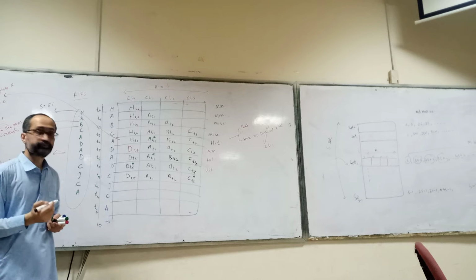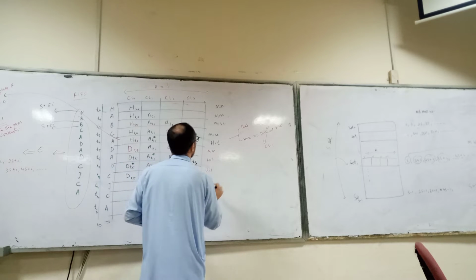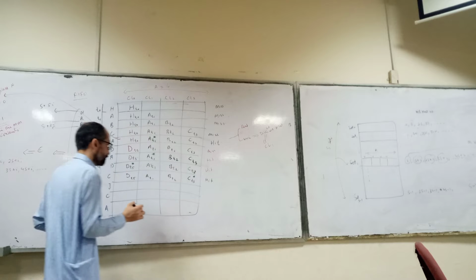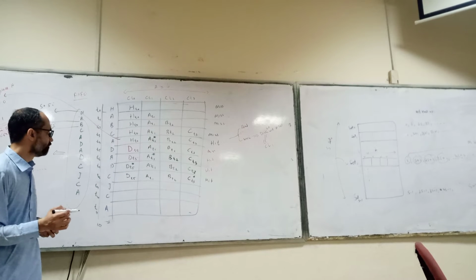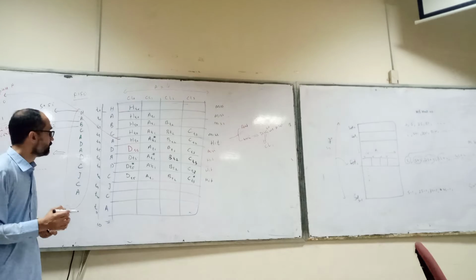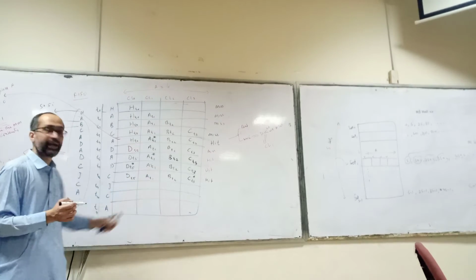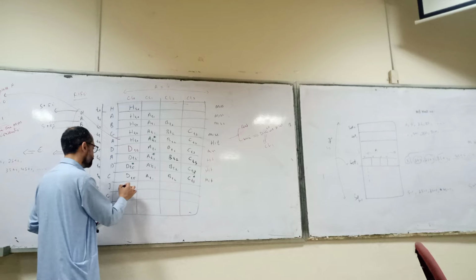J. Miss. T1 also. J, CL1 miss. CL1 will be replaced. Yes, you will replace CL1. That is, you will replace A, T1, block A. So DT5,